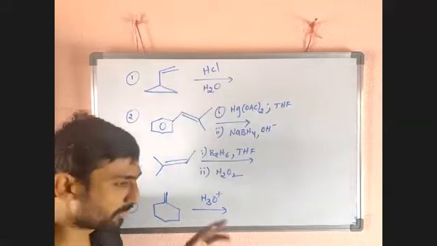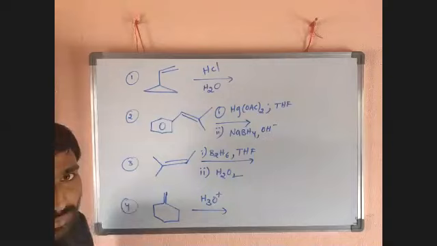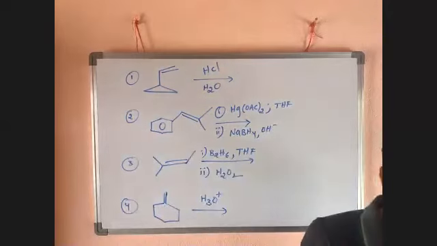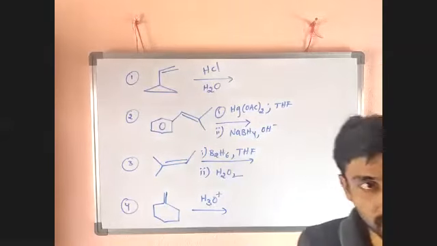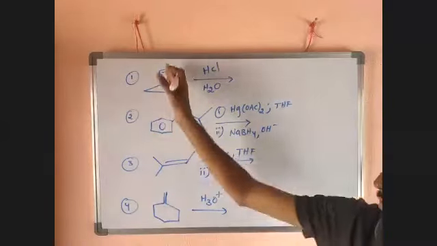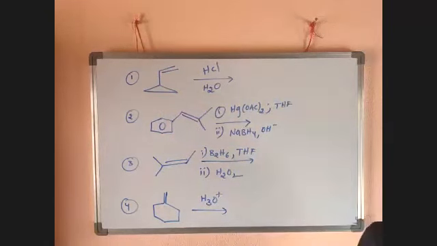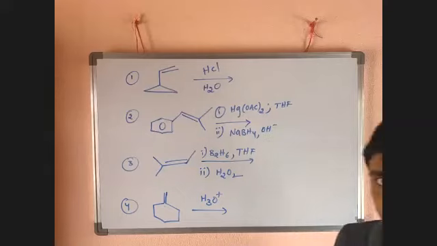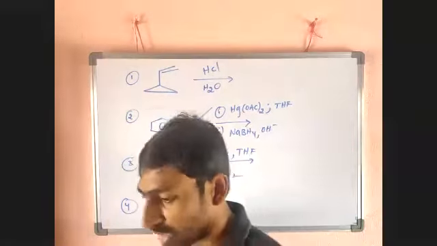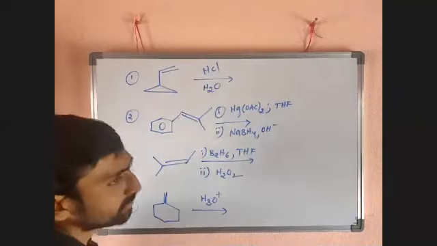So if you find the reacting site, organic chemistry will become easy. Where does the reaction take place? How to remember? Reaction takes place at the functional group, at a specialized position. Here the double bond is a specialized position. If there is OH, that is a specialized position. If Cl is there, Cl is a specialized position. So reaction happens only at the reacting site. Here the double bond is there, and you have to add water.